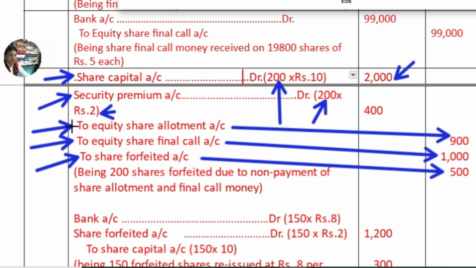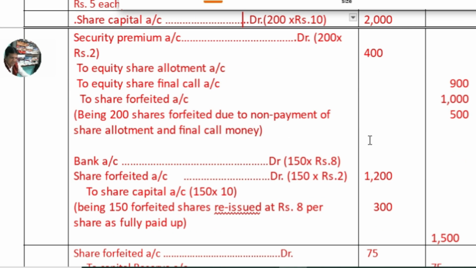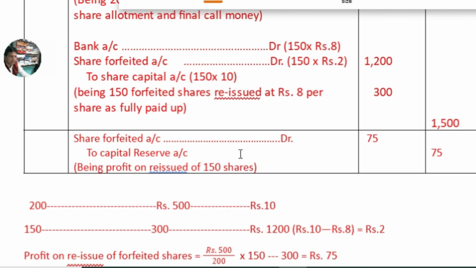And the amount from the allotment, if the amount is not received on allotment, these shares were cancelled. Mr. D's shares were cancelled. Now the same shares the company sold to Mr. D, and that is called reissue. This is the reissue entry. On the reissue entry, the company always debits the bank account.